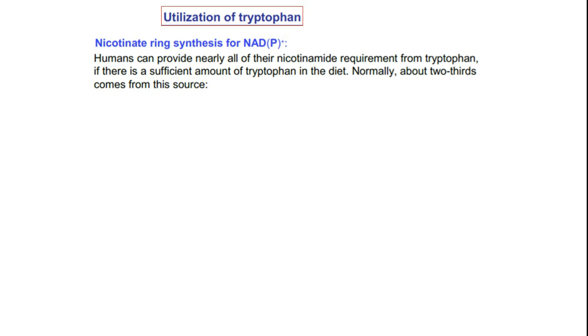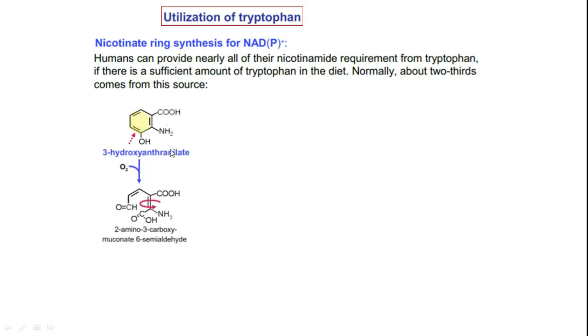One of them is nicotinate ring synthesis for NADP. Okay, NAD means nicotinamide adenine dinucleotide, and NADP is nicotinamide adenine dinucleotide phosphate. Humans can provide nearly all of their nicotinamide requirement from tryptophan, if there is a sufficient amount of tryptophan in the diet. Normally about two-thirds comes from this source.